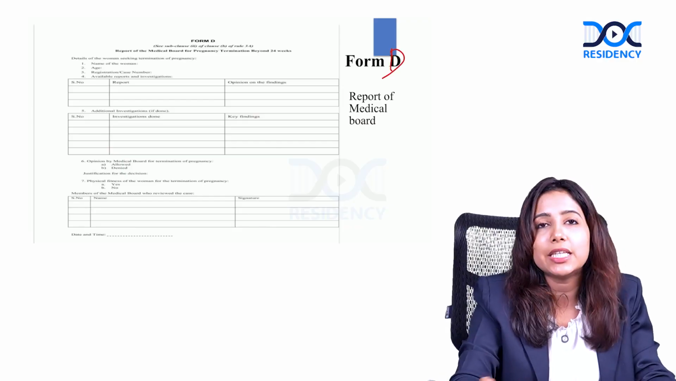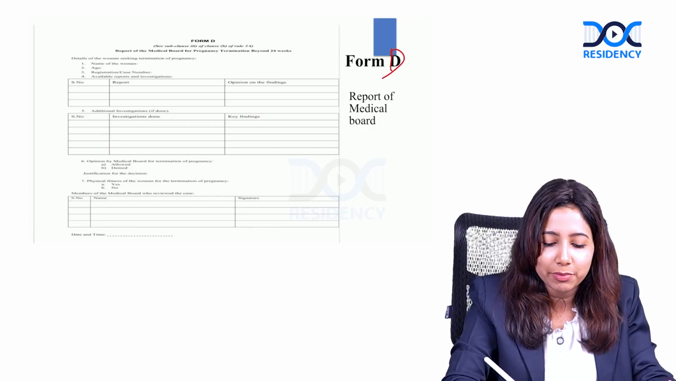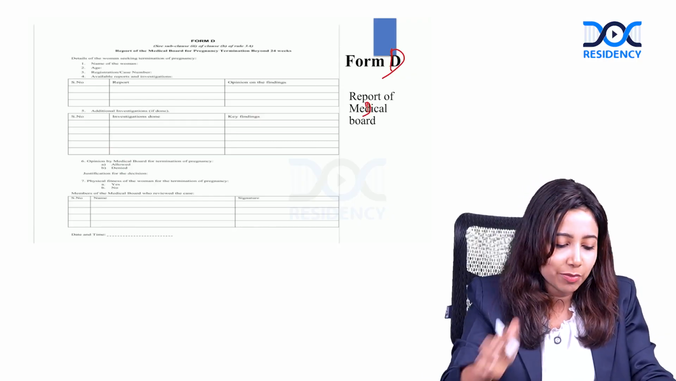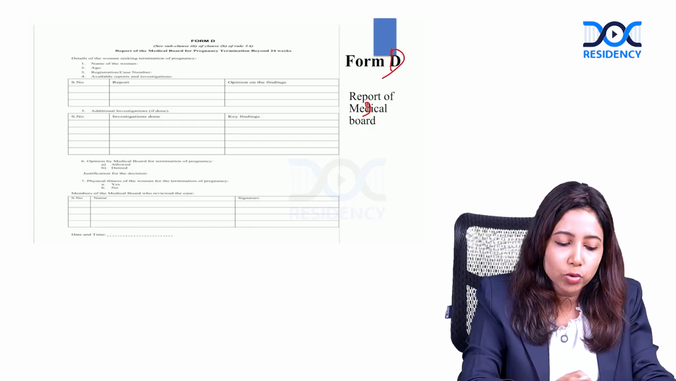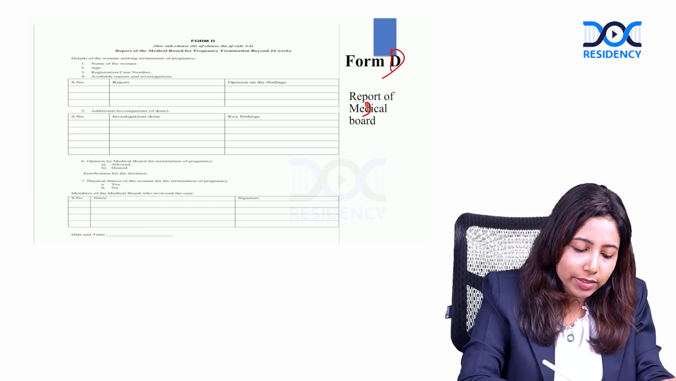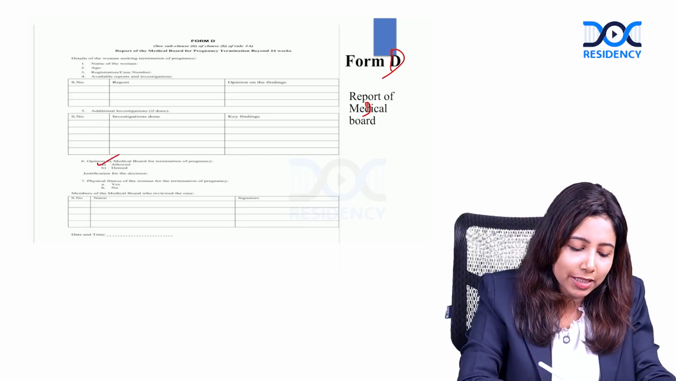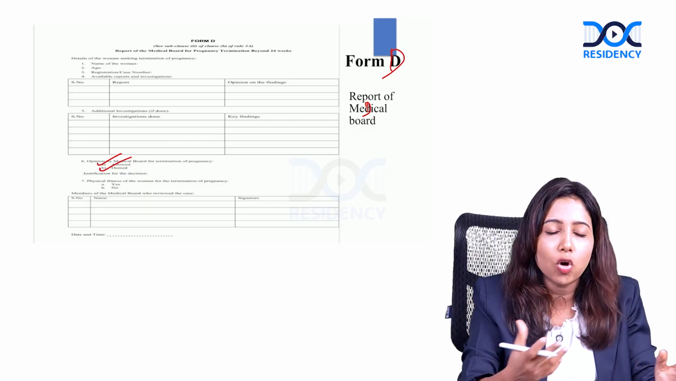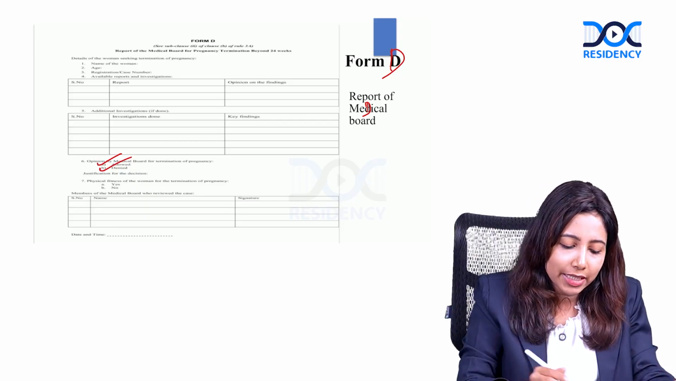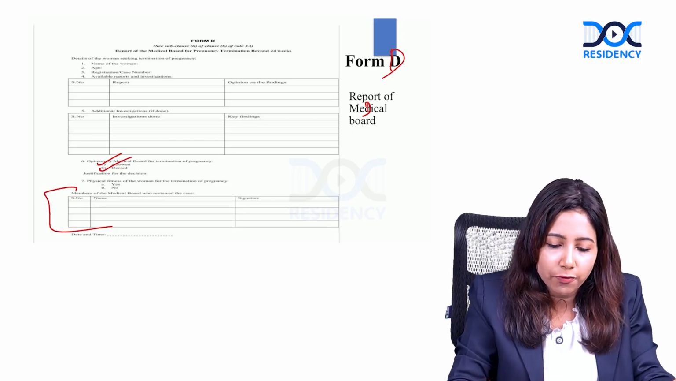This is form D. Remember, D is from the medical board. It is the report of the medical board. You can see it is going to check all the findings in the patient. It is going to assess whether the MTP is required, whether there is a substantial fetal anomaly. Finally, it is marked as either allowed or rejected, that is denied. The members who constitute the board have to sign it as well. So that is form D.